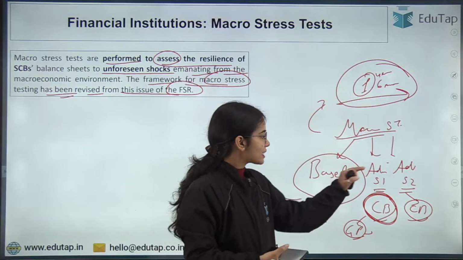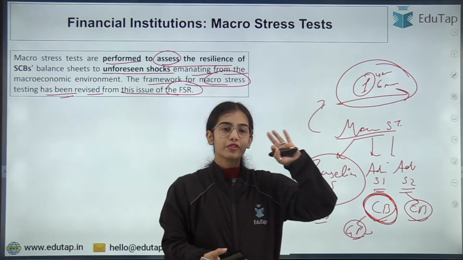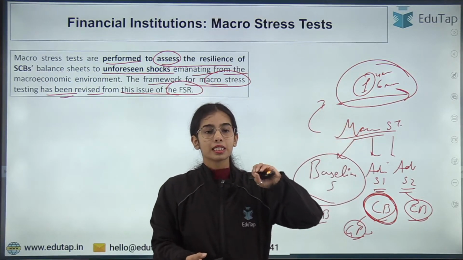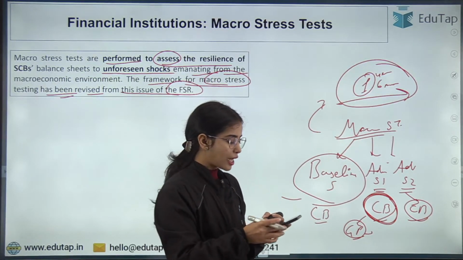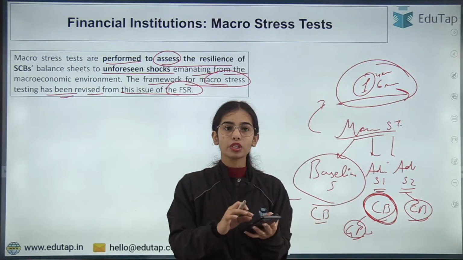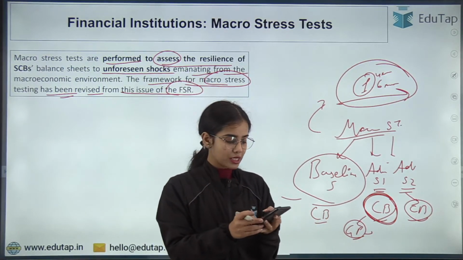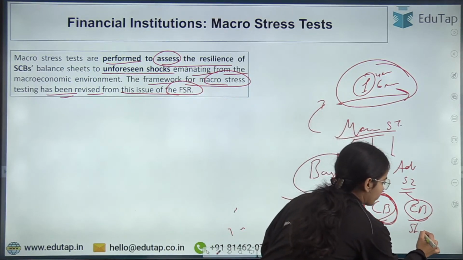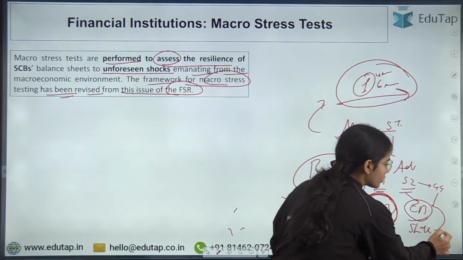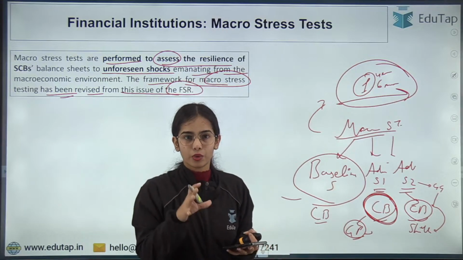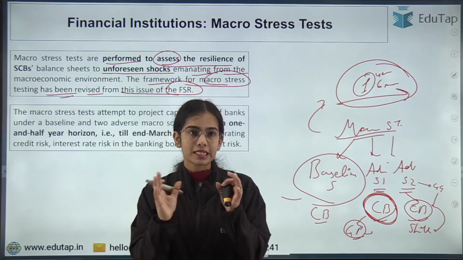So that is adverse scenario 1, where we are thinking about the geopolitical risk and the financial volatility. In adverse scenario 2, we are particularly talking about the supply chain disruptions and the spillover, that if global growth is reducing, how it will spill over to our country. Okay, so let's understand this better.